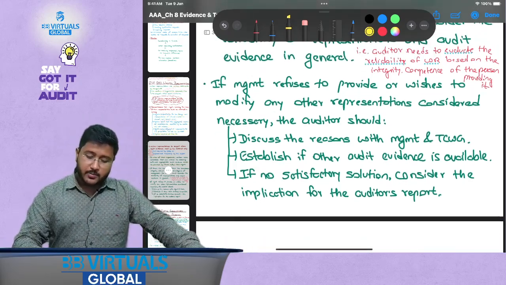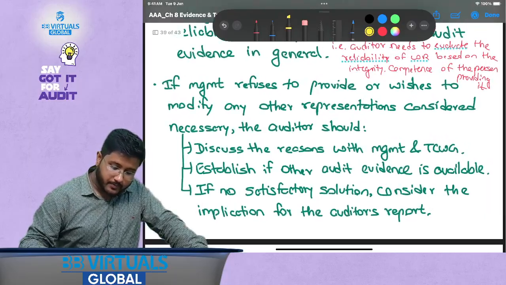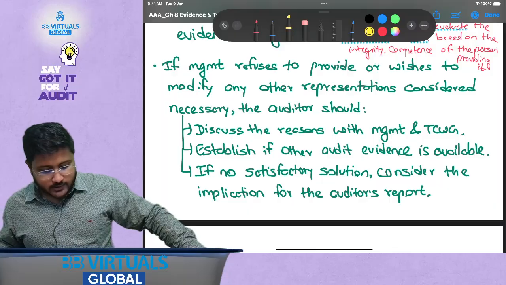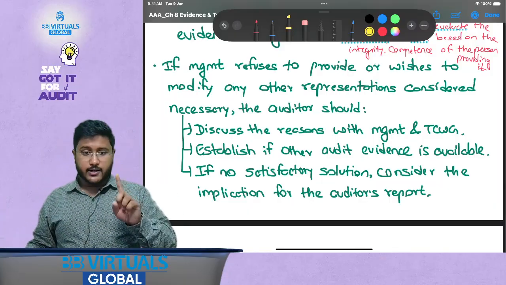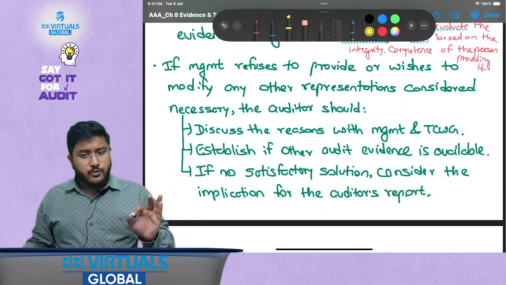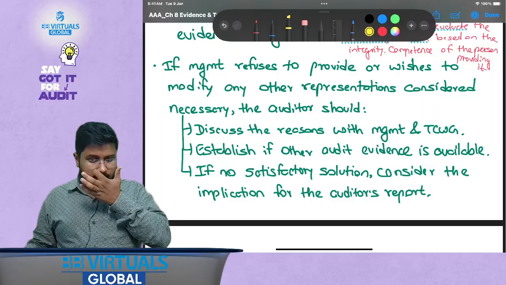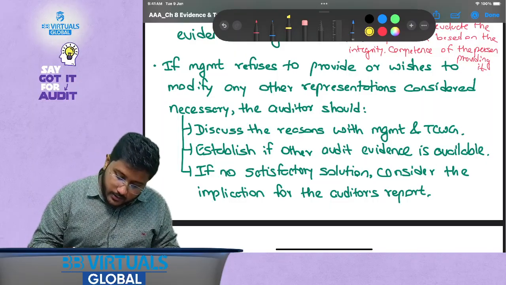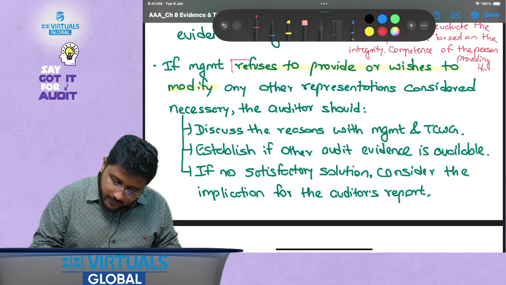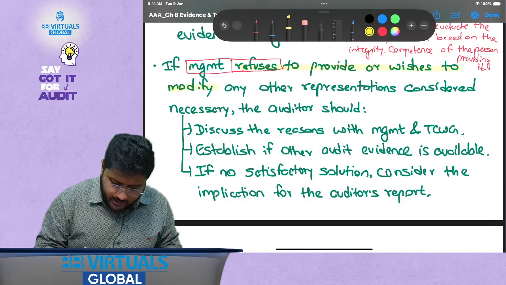Now, if management refuses to provide or wishes to modify any other representations considered necessary, the auditor should, let's understand it. If management refuses to provide or wishes to modify any representation, that is, if management has refused. Can management refuse? Yes, they can refuse.